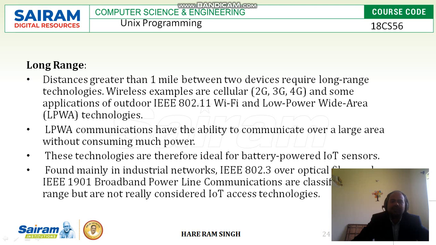So it is good for battery powered Internet of Things sensors. It is found mainly in industrial networks. IEEE 802.3 over optical fiber and IEEE 1901 broadband power line communication are classified as long range but are not really considered IoT access technologies.